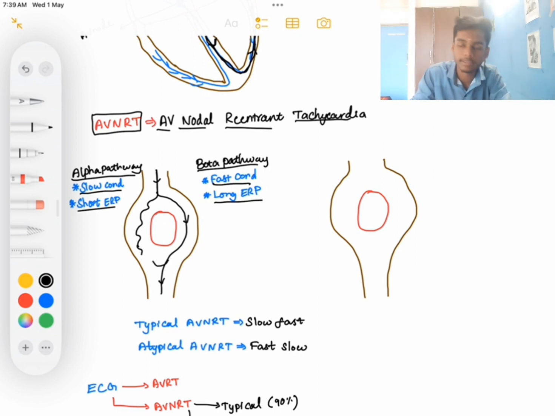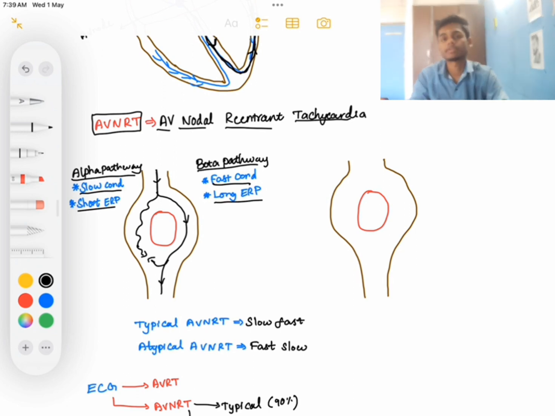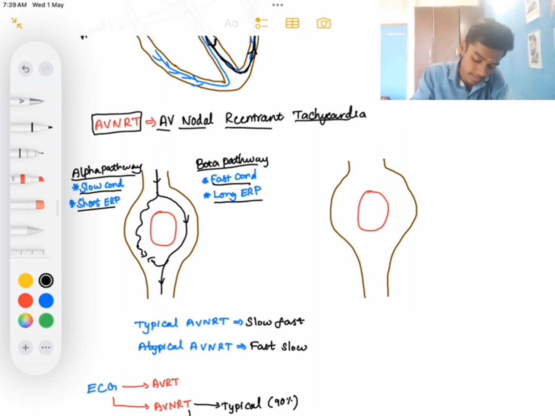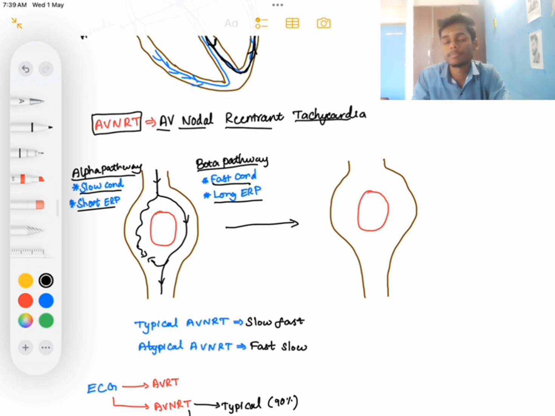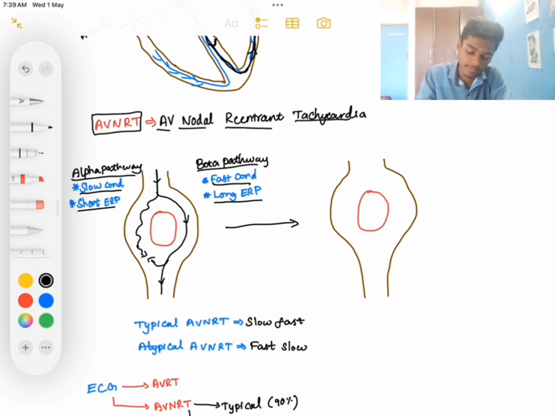Through the slow pathway it will reach late, so it is blocked by the impulses from the fast pathway. Then if there is a premature beat, a stimulus coming very early after this normal stimulus, what will happen?